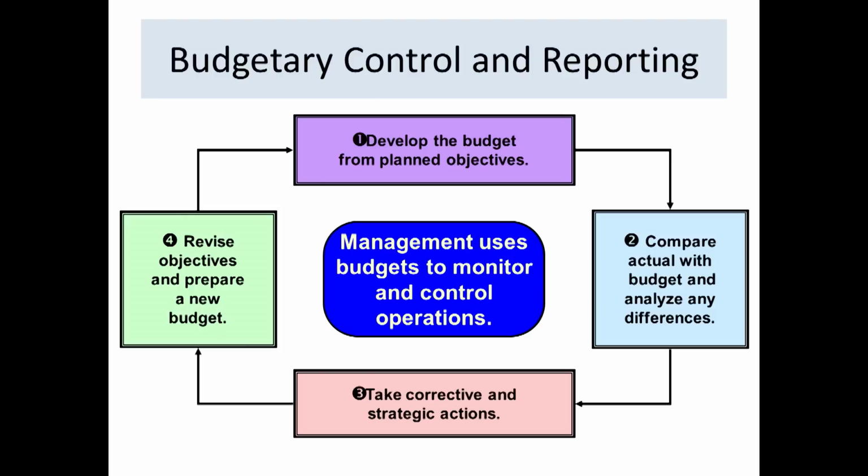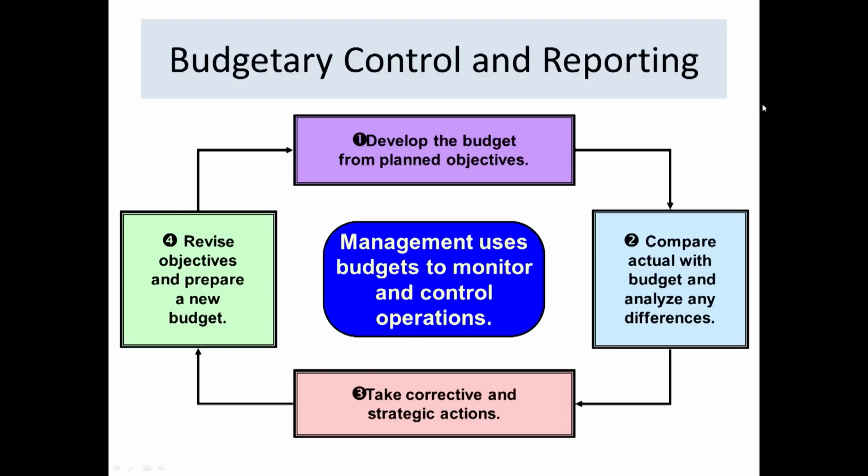We develop our budget from our objectives. Then we know that we compare the actual with the budget, right? The actual numbers that we achieved with the amounts budgeted to see what sort of variances or differences that we have. We're going to look at those larger variances and take action and try to fix them, and then we'll go through the whole thing again.